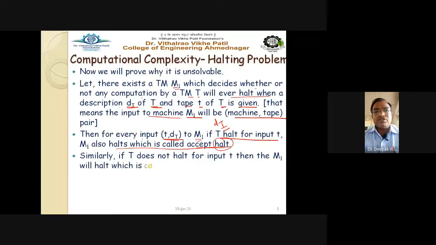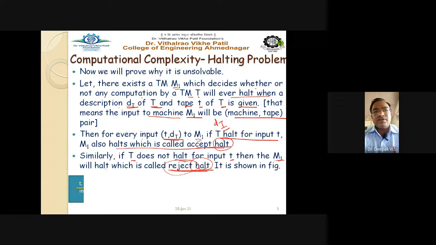Similarly, if T does not halt, if the Turing machine does not enter into the halt state for input t, then machine M1 will halt, which is called the reject halt. Though it rejects that particular input, it still enters into the halting state, or stops its processing at the halt state. It never enters into an infinite loop.